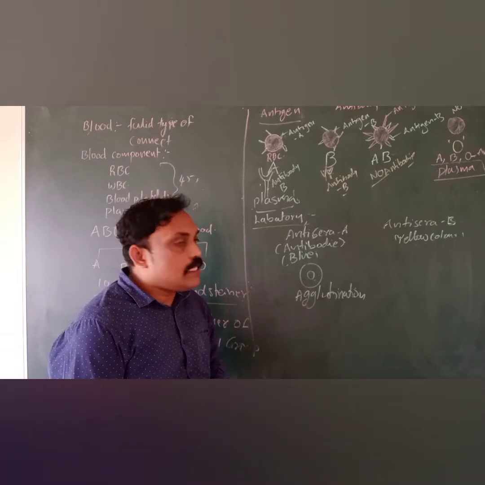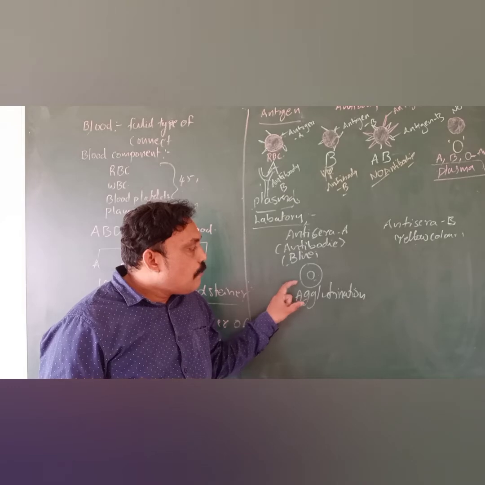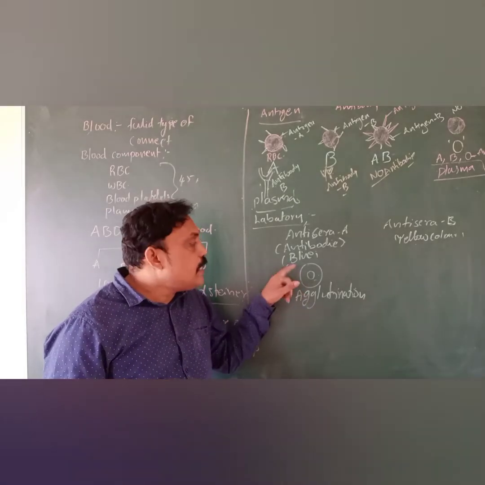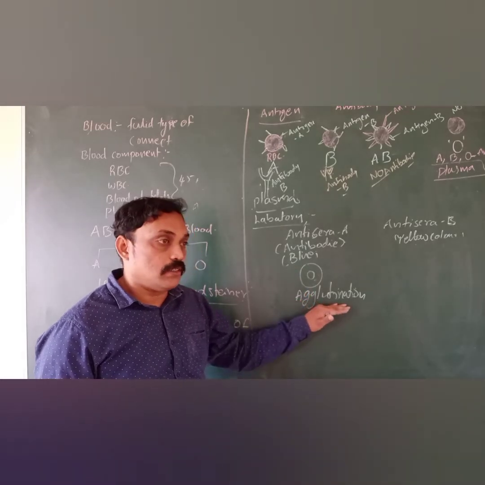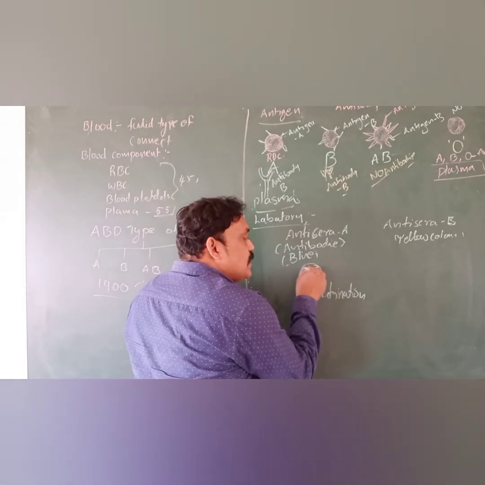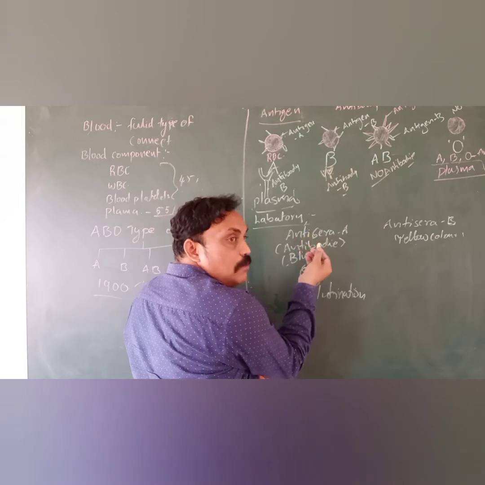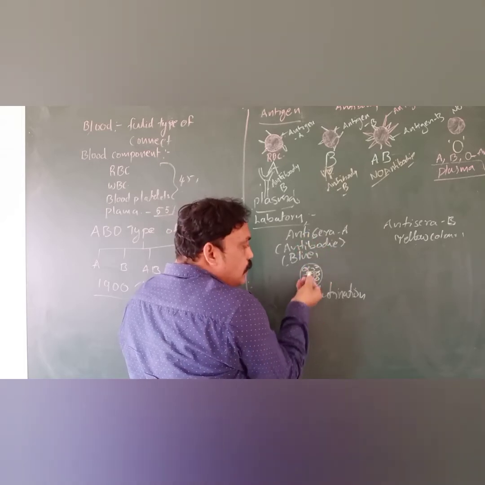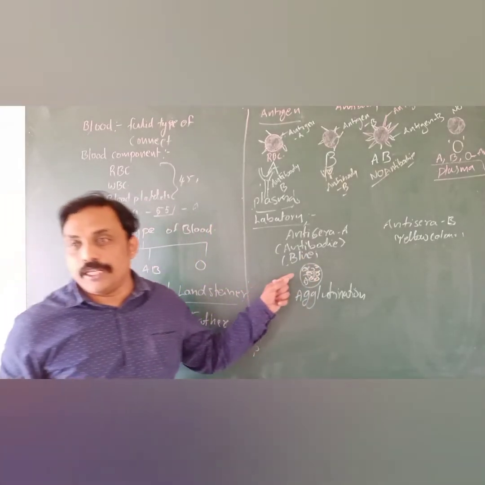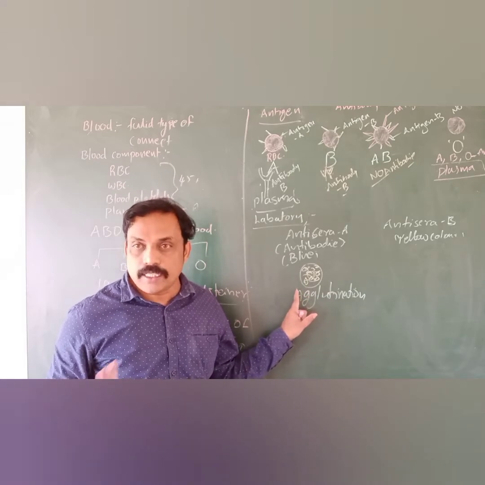Why does it clump? If you pour one drop of anti-sera A on blood group A, agglutination happens automatically. Why does it agglutinate? Because anti-sera A contains antibody A, and this is a type A blood group, so they are matching, and that is why it agglutinates. If it does not agglutinate, it is not the A group of blood.